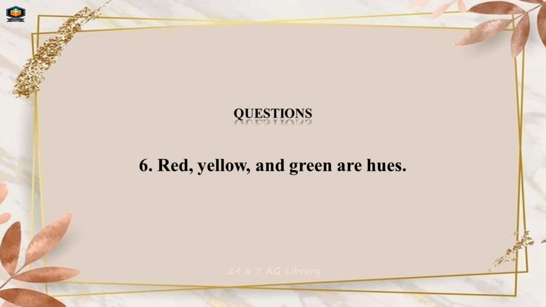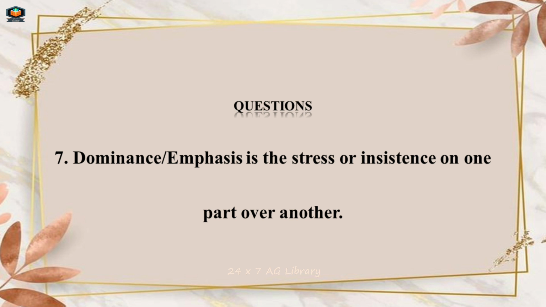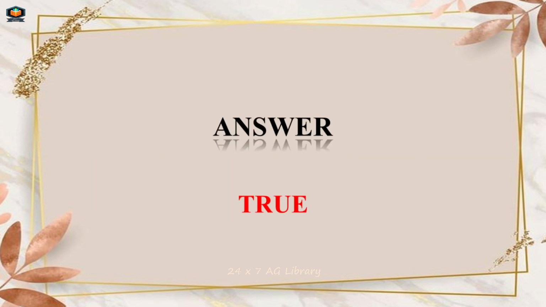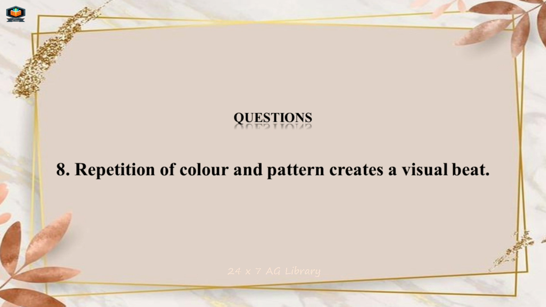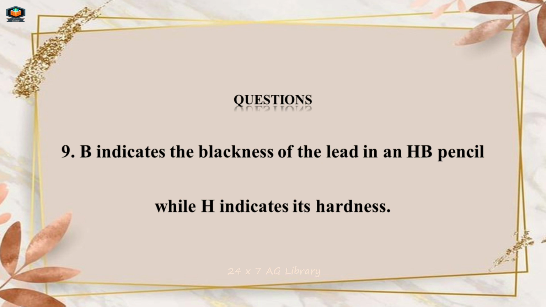Questions. Number 6. Red, yellow, and green are hues. Answer. True. Questions. Number 7. Dominance emphasis is the stress or insistence on one part over another. Answer. True. Questions. Number 8. Repetition of color and pattern creates a visual beat. Answer. True. Questions. Number 9. B indicates the blackness of the lead in an HB pencil while H indicates its hardness.